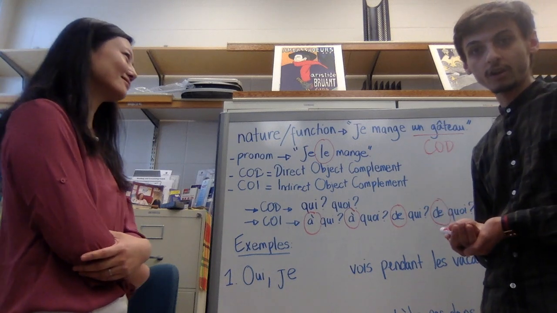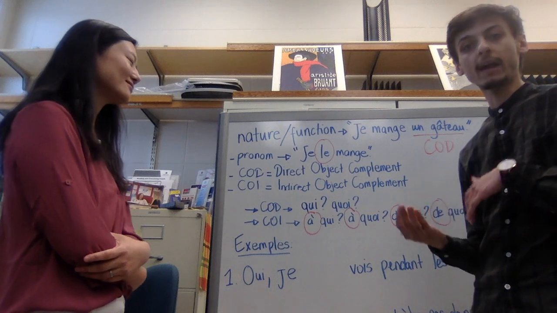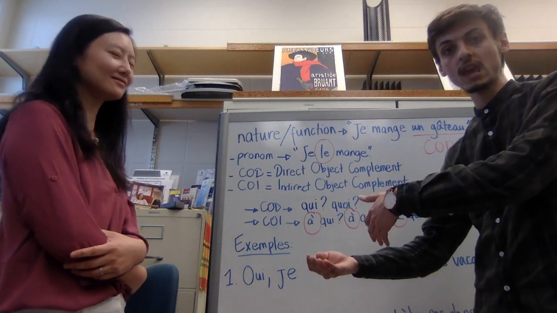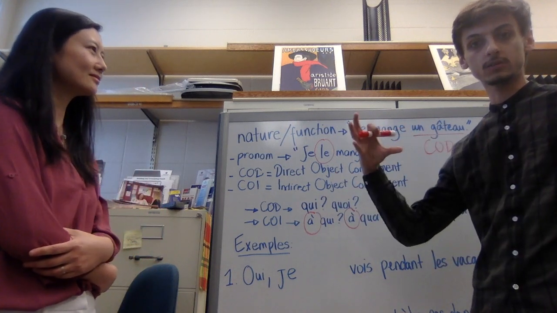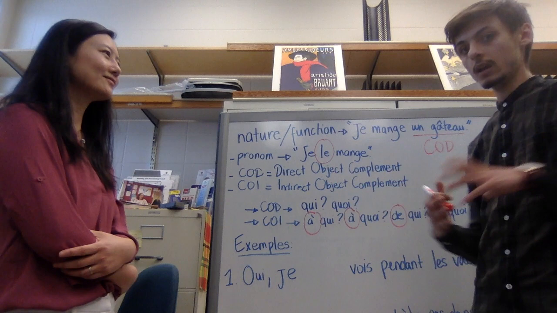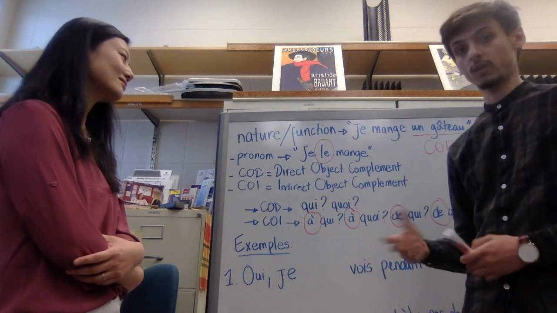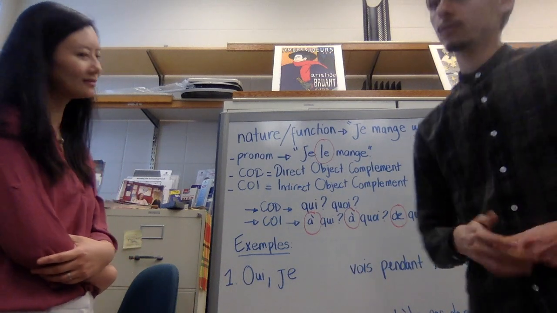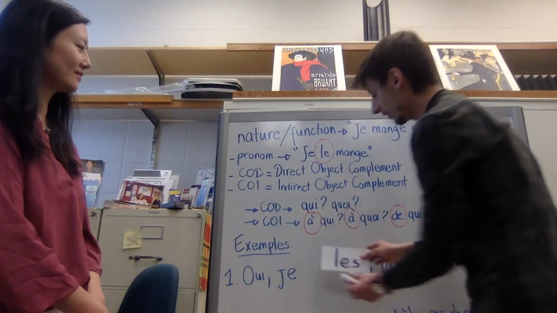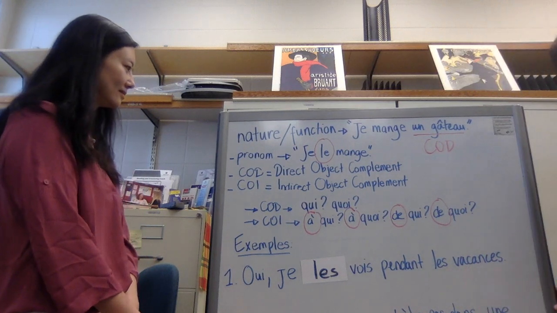If I want to avoid repeating myself by saying, yes, I see my uncle, my aunt, and my cousins during the vacation, I'm going to use a pronoun to replace all those nouns and say, yes, I'm seeing them during vacation. In French, oui, je les vois pendant les vacances.